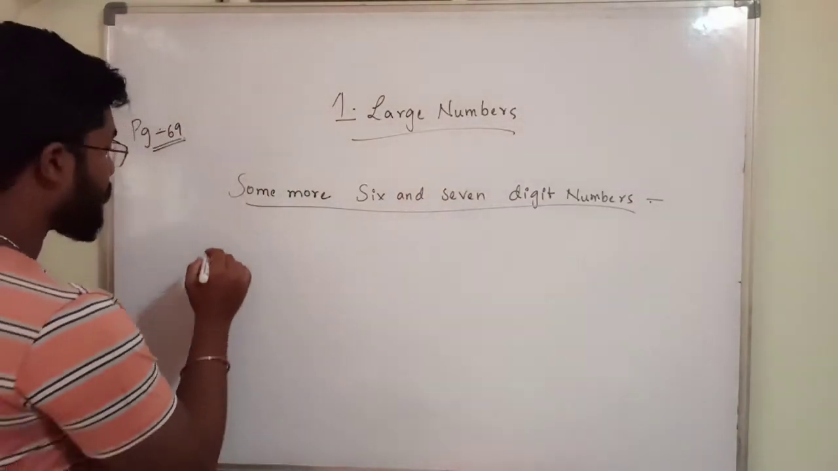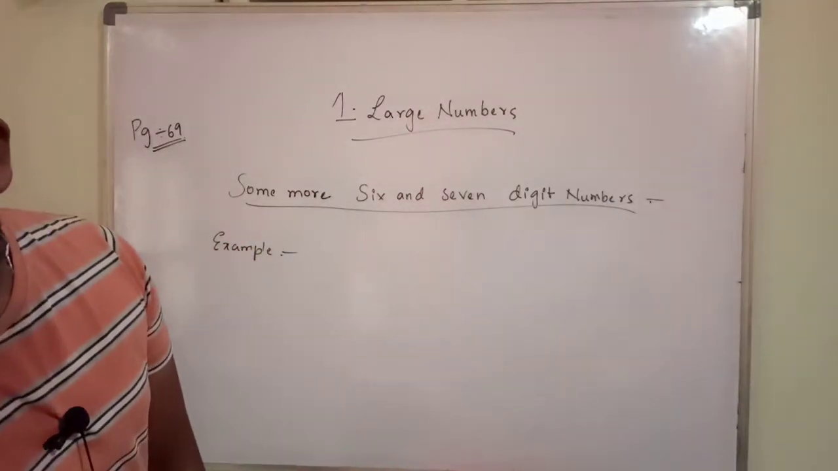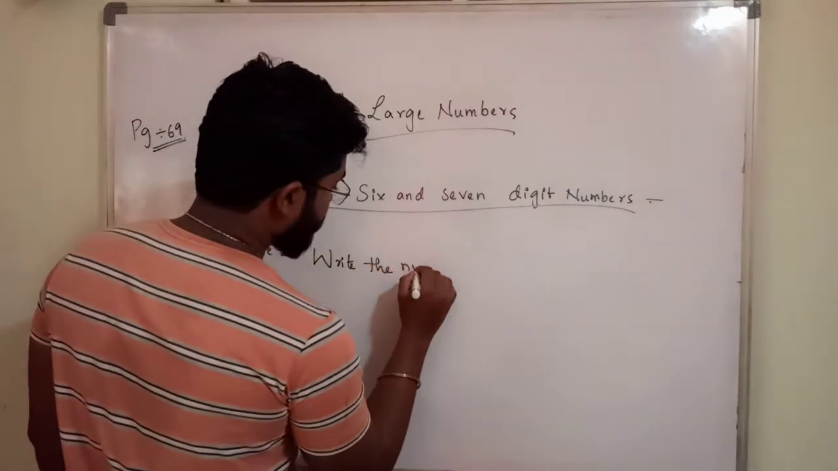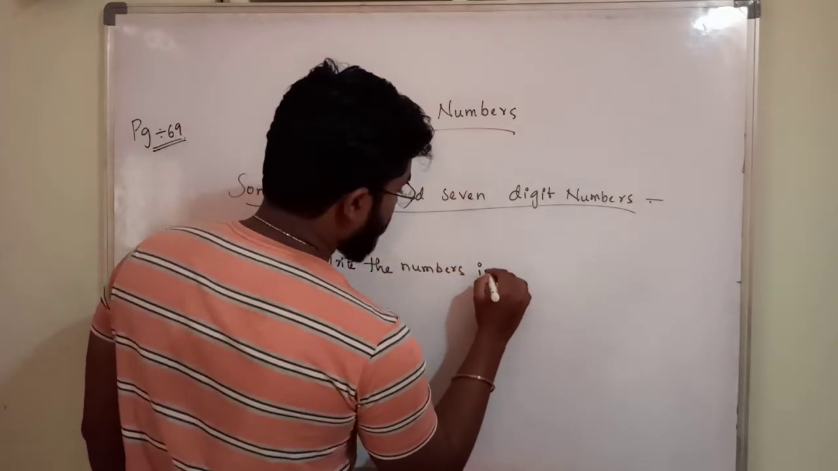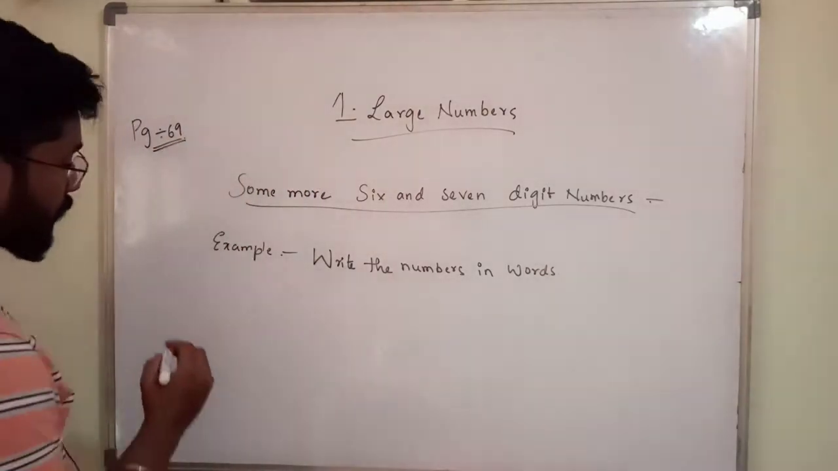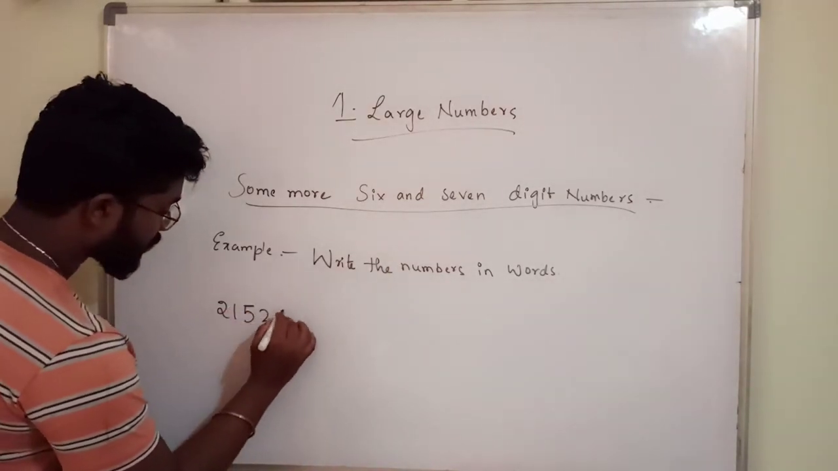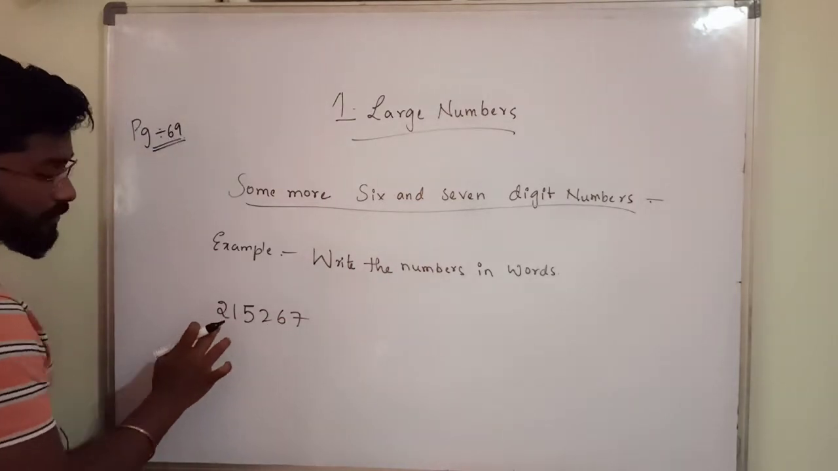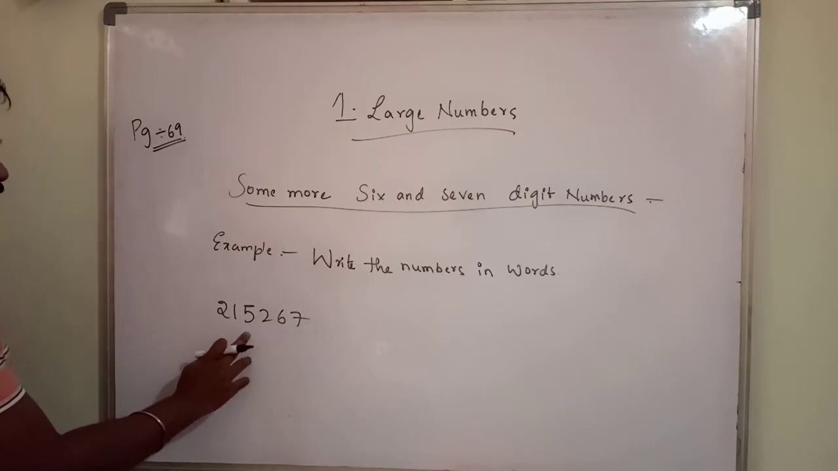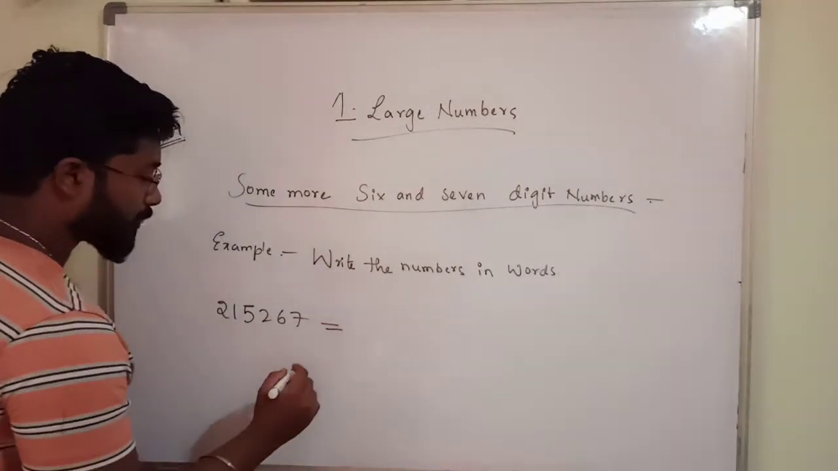So first, what is the example? We have to look at this example. Write the numbers in words. First one, 2 1 5 2 6 7. 1 2 3 4 5 6, this is a 6 digit number. You have to write 2,15,267 in word form. How will we write it?